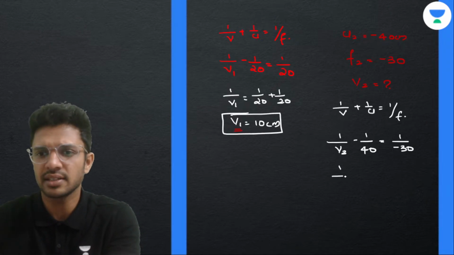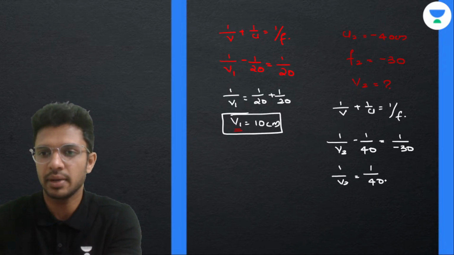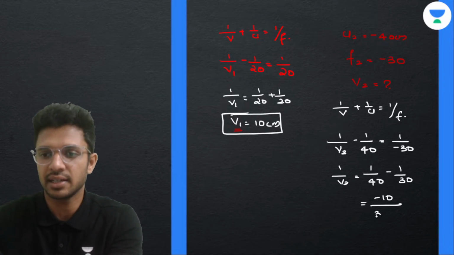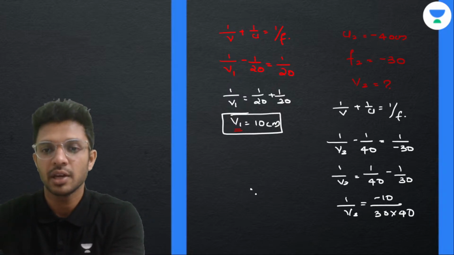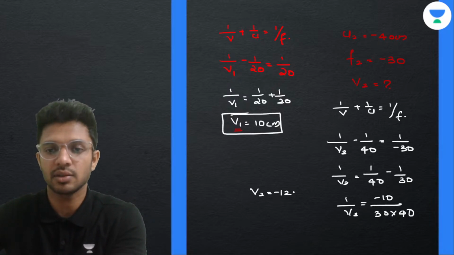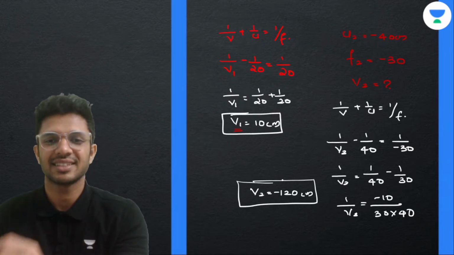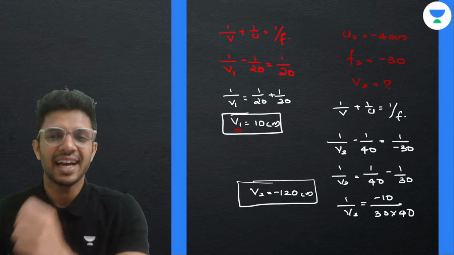So rearrange, that's it. 1 by V2, minus 1 by 40 goes to the right hand side, so plus 1 by 40 minus 1 by 30. So 30 minus 40 is minus 10, divided by 30 into 40. 0, 0 cancel, that is 1 by V2. Take the inverse. So how much will it become? V2 will be equal to minus 120 centimeters. That is our answer.